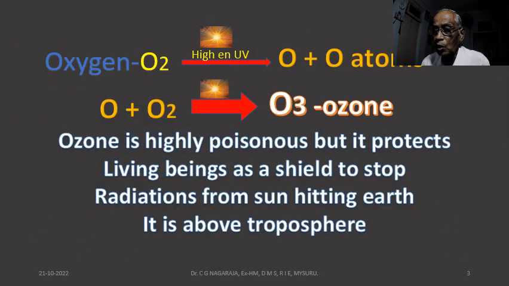Let us try to know how ozone formation takes place in the atmosphere. Oxygen that is present in the atmosphere has the chemical formula O2, which all of us use for our respiration. When oxygen is exposed at the highest level of the atmosphere, high energy ultraviolet radiation from the sun may split oxygen into atoms. That is, 2 atoms of oxygen will be formed from 1 oxygen molecule.